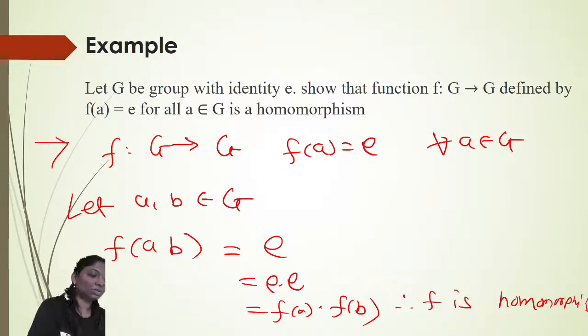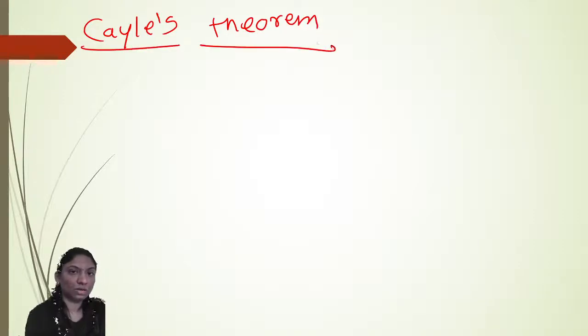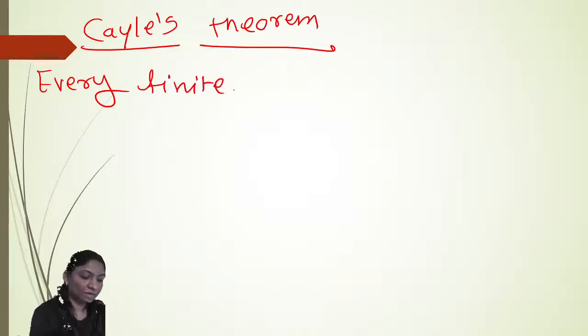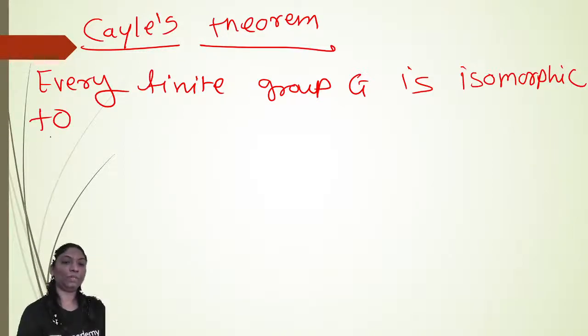Okay. So I hope you are getting it clear what we mean by homomorphism. And then Cayley's theorem is there, depending upon the homomorphism. Just write down the statement of Cayley's theorem. Every finite group G is isomorphic to a permutation group.